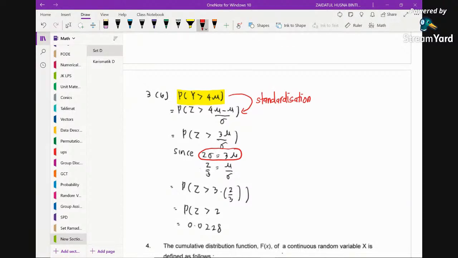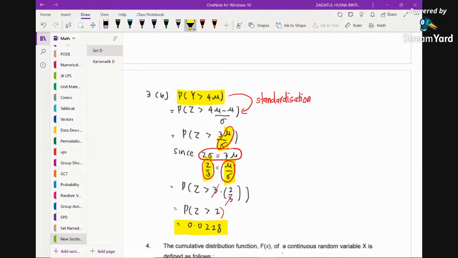So we write mu over sigma as the subject. So mu over sigma is equal to 2 over 3. So we just replace this mu over sigma by 2 over 3, and you can just simplify this. So you want the probability of z greater than 2, and you may just read the standard normal table, and this is the answer.